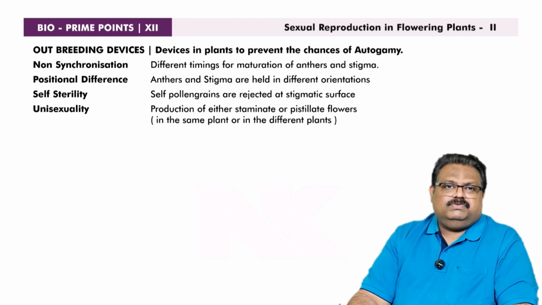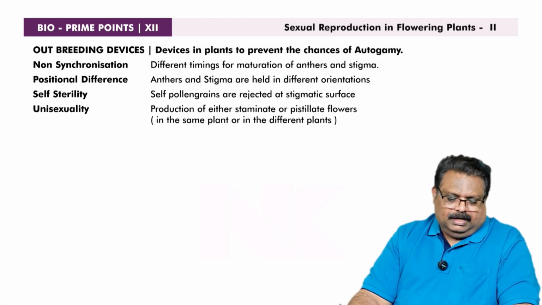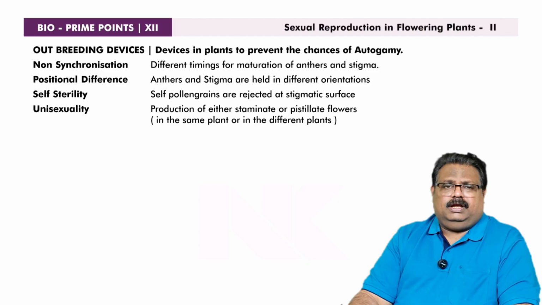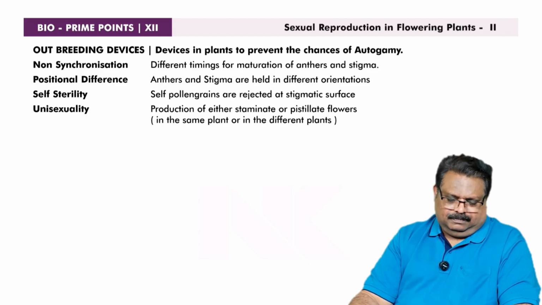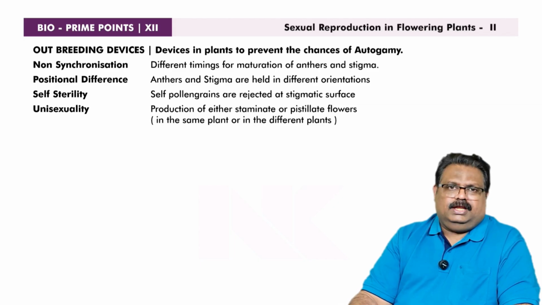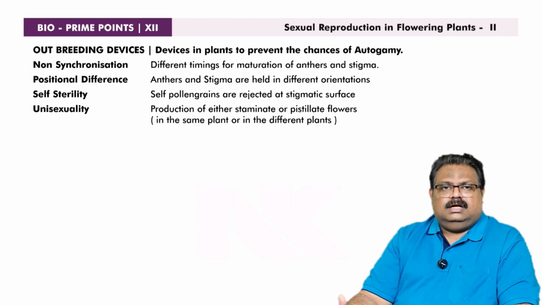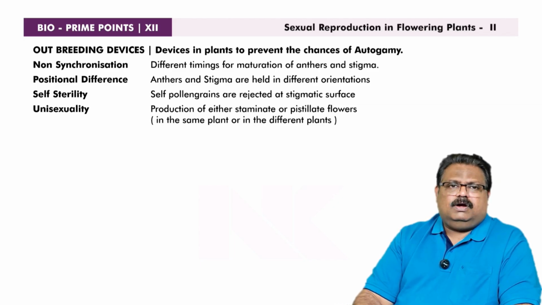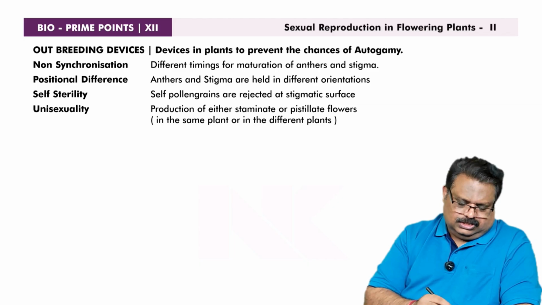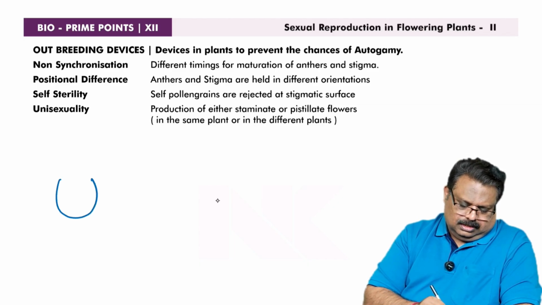The next prime point is very important. They are the outbreeding devices. What is outbreeding? Cross-pollination is simply called outbreeding, isn't it? The devices in plants to prevent the chances of self-pollination or autogamy are called outbreeding devices. First one, non-synchronization. What is non-synchronization? Suppose there is a plant, it's a bisexual flower.